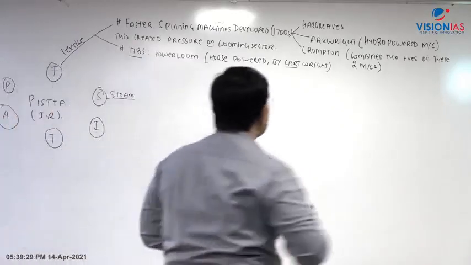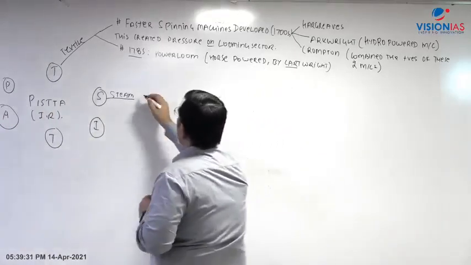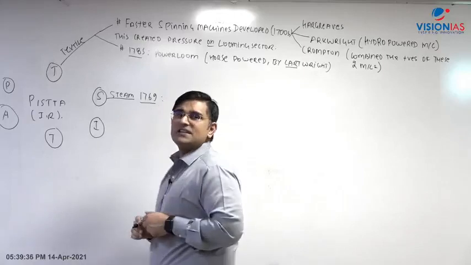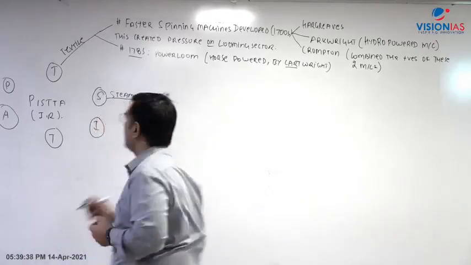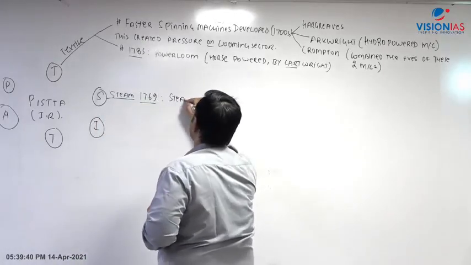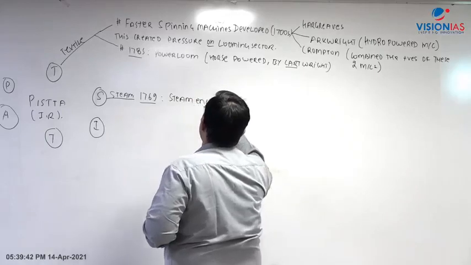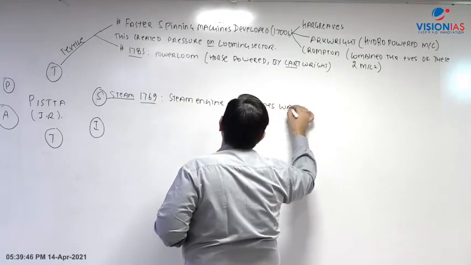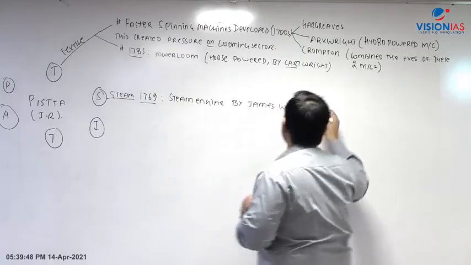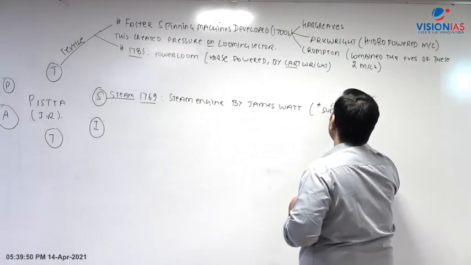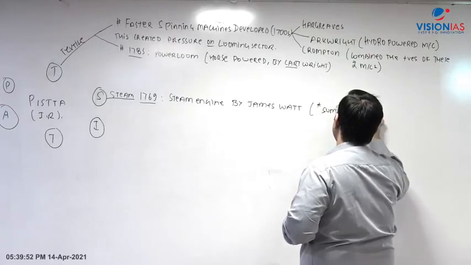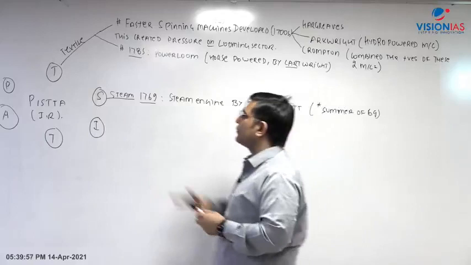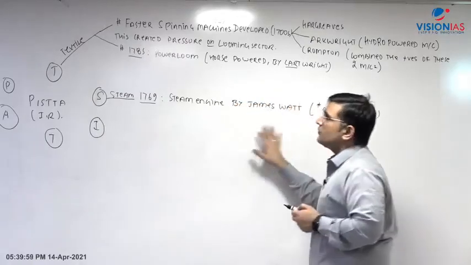So in 1769, the steam engine was developed by James Watt. You can write a mnemonic, Summer of 69, just for the sake of remembering. So the steam engine was developed by James Watt in 1769.